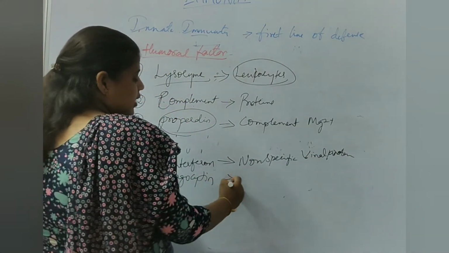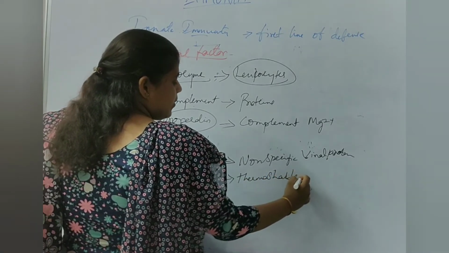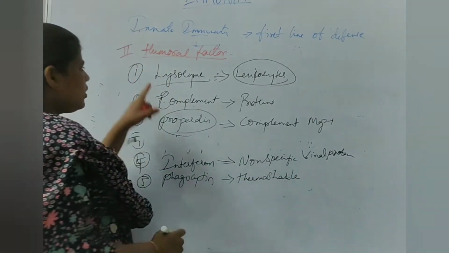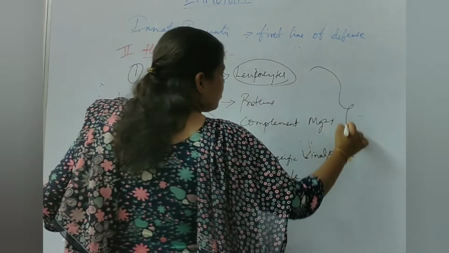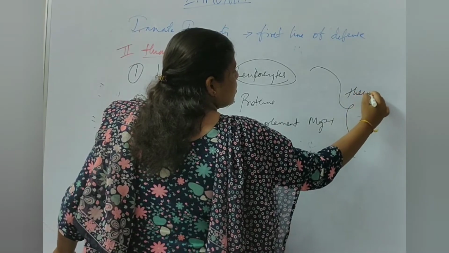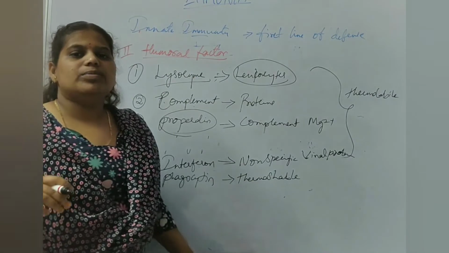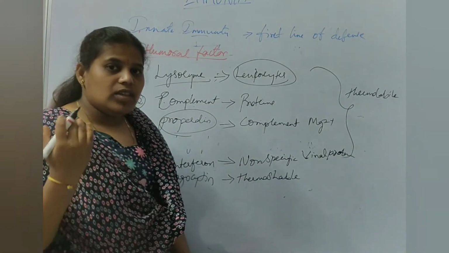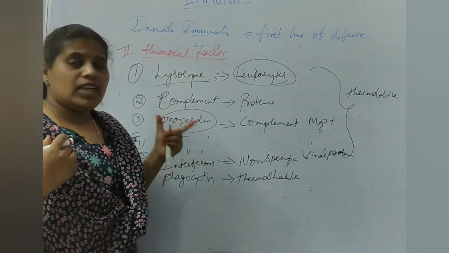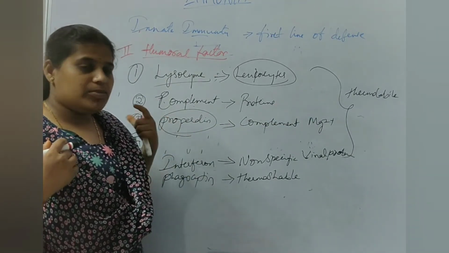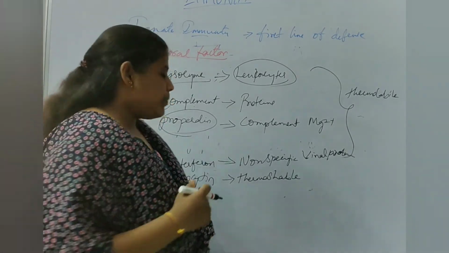Phagocytin is thermostable. And lysozyme, complement, properdin and interferon are thermolabile. The definition of thermolabile is that they cannot be stable at a high temperature. So they are not active at very high temperatures. But phagocytin is thermostable, which can be stable even at high temperatures.